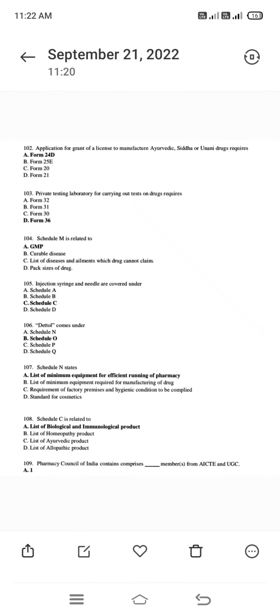105. Injection, syringe and needle are covered under Schedule C. 106. Dettol comes under Schedule O.